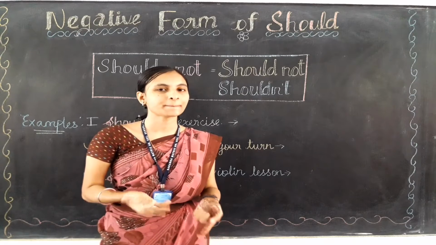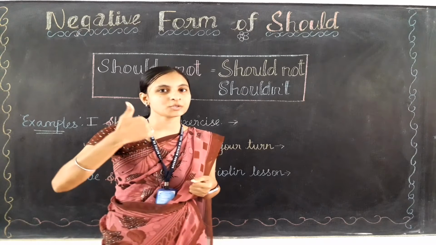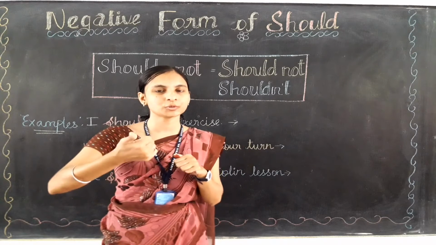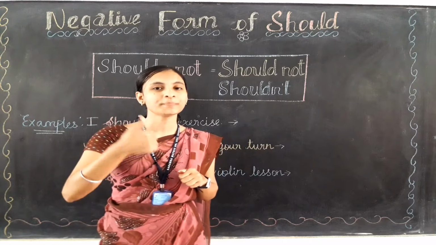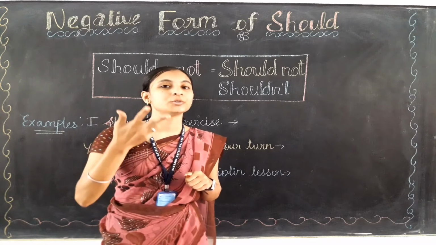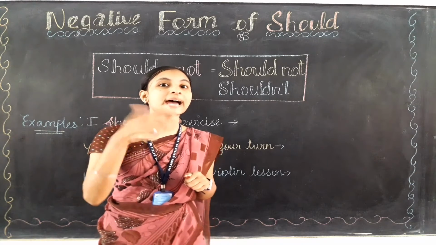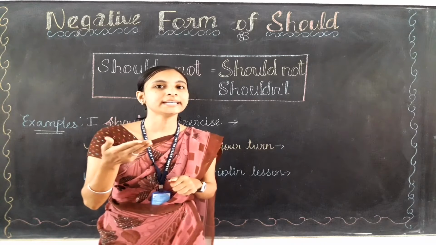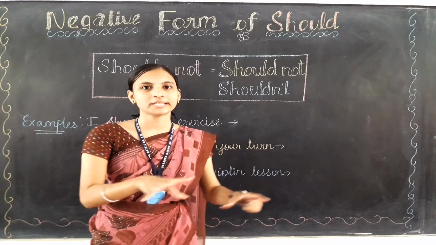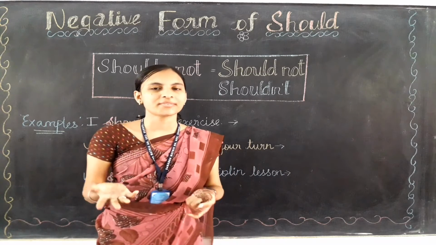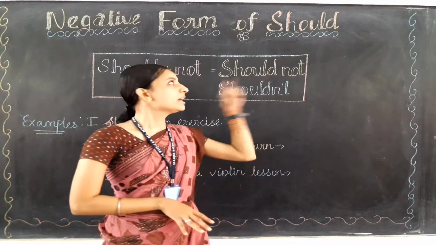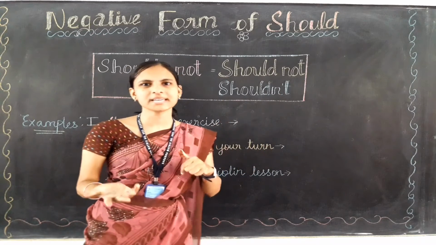And what are they? The first one is to talk about the right thing to do. Should can be used to talk about the right thing to do. Should can be used to give advice. Should can also be used to ask for advice. And finally, should can also be used to give an official order, advice or compulsion, a condition thing. For those condition things we use should only. In other words, should means the condition only.